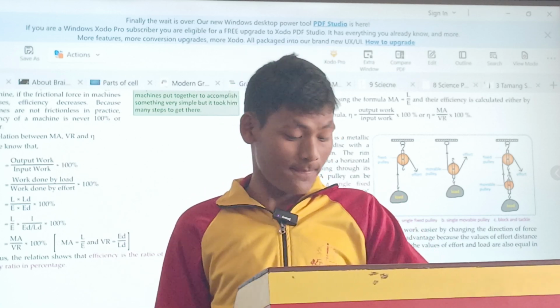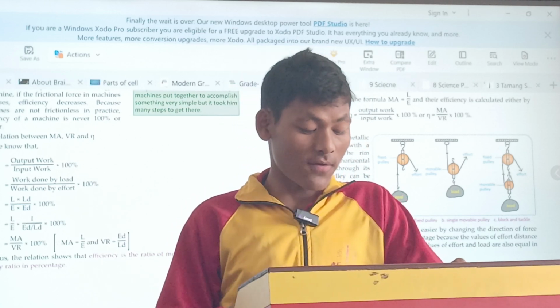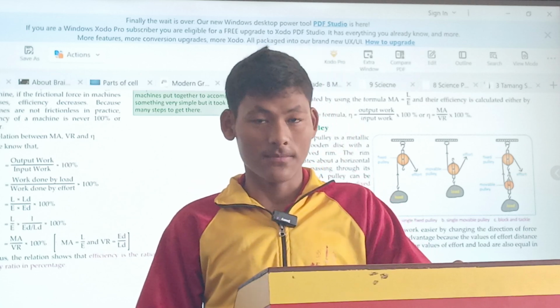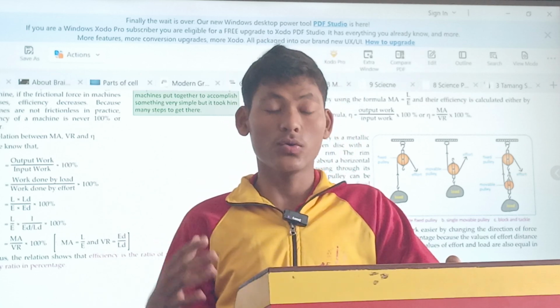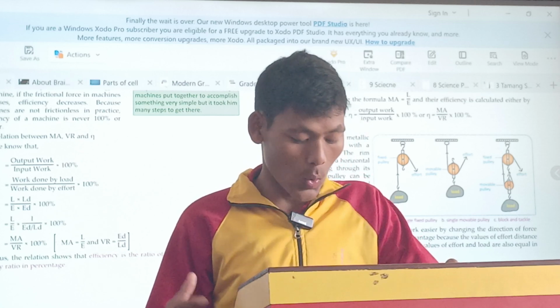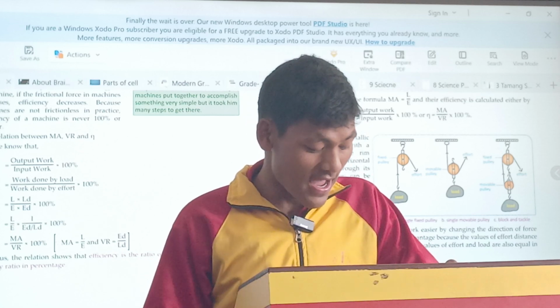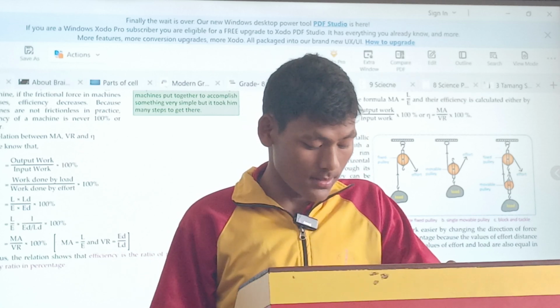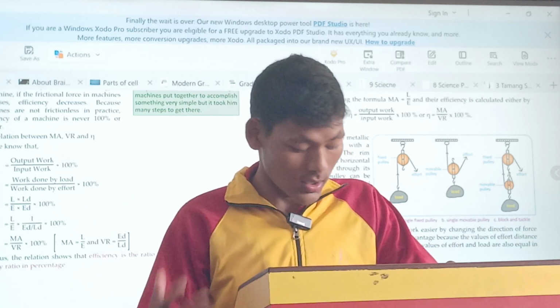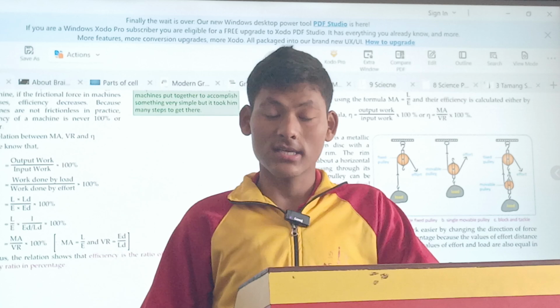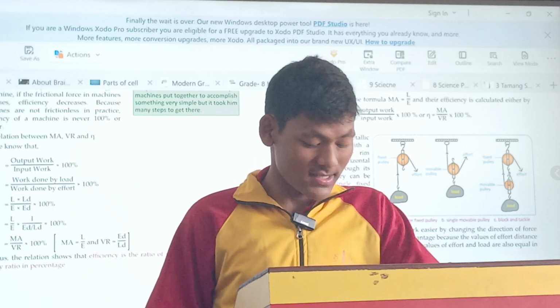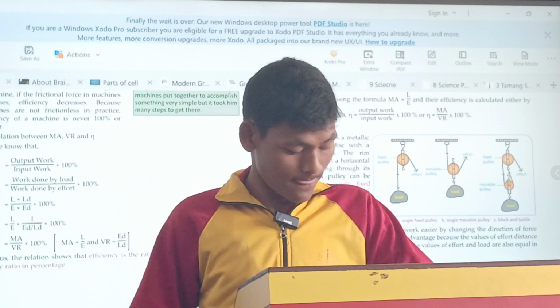And the next question, methods of reducing friction. The methods of reducing friction are by using lubricants like oil, grease, etc., by using ball bearing wheels and rollers, by making the sliding surface smooth, and by rolling instead of sliding.